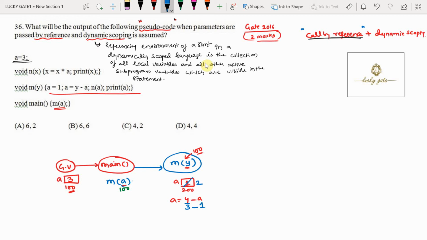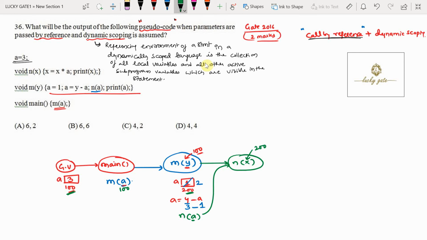Now what is the next statement? N of A. Now it is calling N of A, that is, we have function N of X. Now what is A referring to? A is representing not 100, A is representing 200. It always prefers the local variables. If a local variable is not there, then it has to look at the active subprograms. Now the local variable A is 200. This 200 is stored into X because parameters are passed by reference. Now this X is 200.